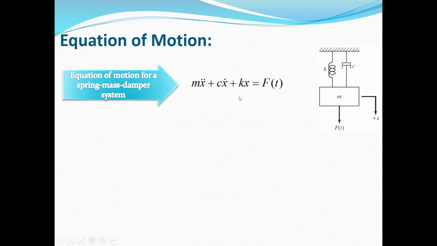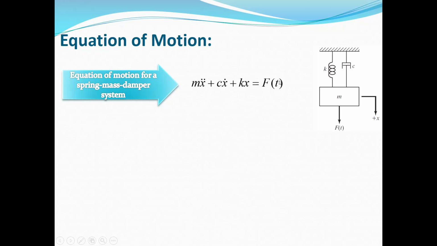By simplifying this equation, you can extract the equation of motion, which is written here: m x double dot plus c x dot plus kx must be equal to F(t), which is the external force. As you can see, this is a second-order ODE with a non-homogeneous term.